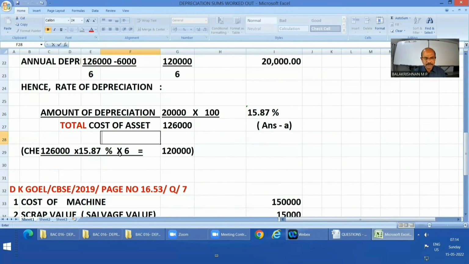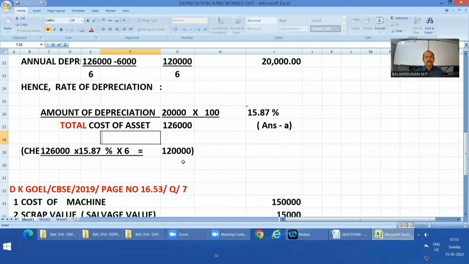We can check it also. 1,26,000 into 15.87% into 6 comes to the total usage value of the asset. We have to adjust the decimal slightly, but it will come. Now you may ask, why this total cost? Why not usage value?